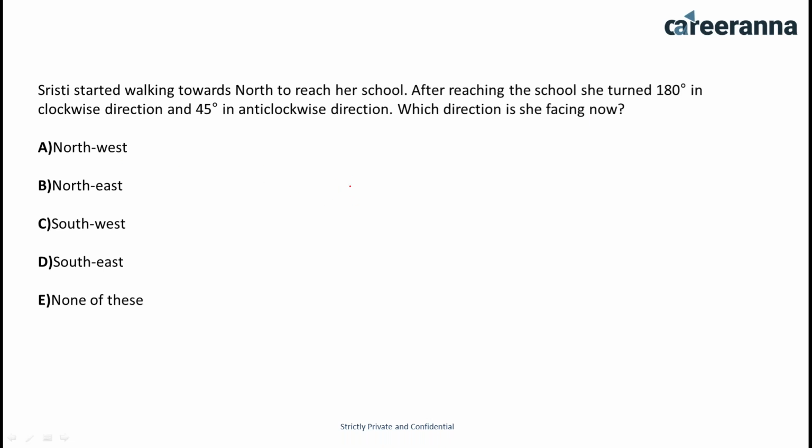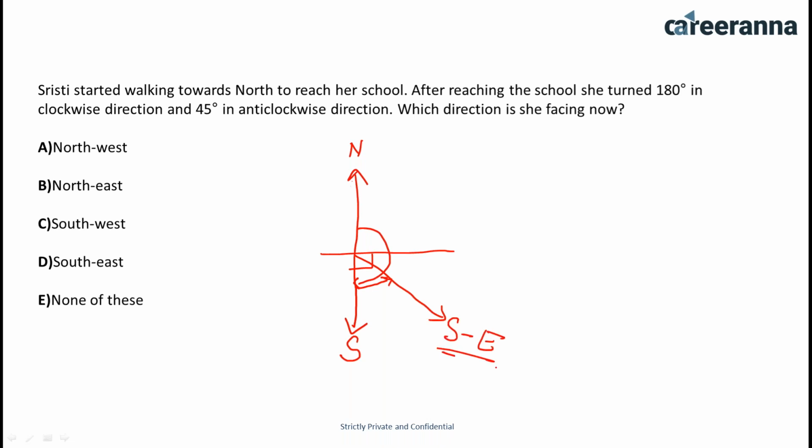Okay, so Shrishti started walking towards the north direction. Suppose we take this as the north direction. After reaching school, she turned 180 degrees. I already told you that if the condition is 180 degrees, then you have to take the opposite. So now the next position for Shrishti is going to be the south direction. Now from this position, she turned 45 degrees in anti-clockwise. Suppose we say this is 90, so we can say this is 45 degrees. That means this is a southeast direction. So this is a 45 degrees angle.